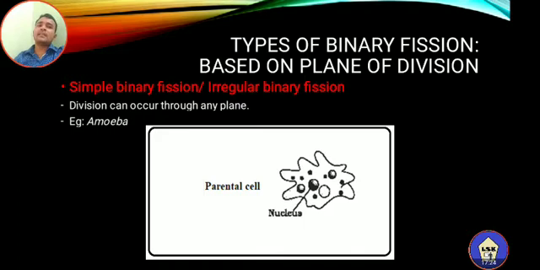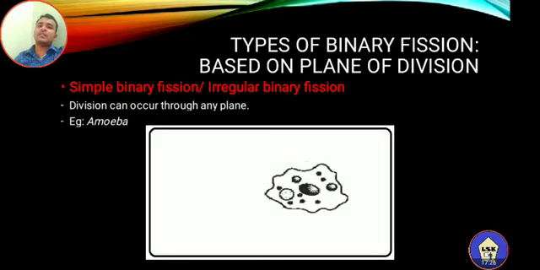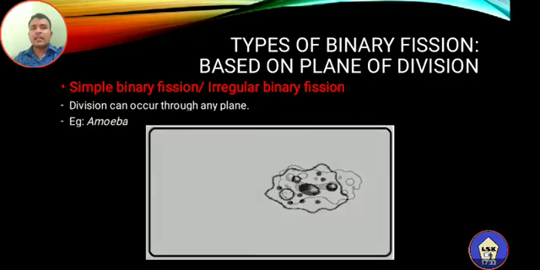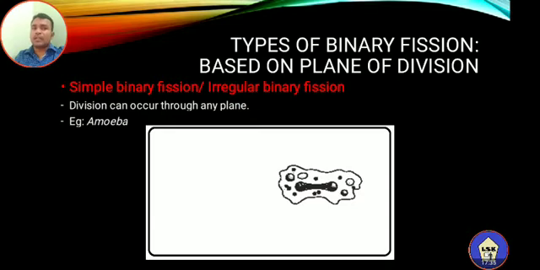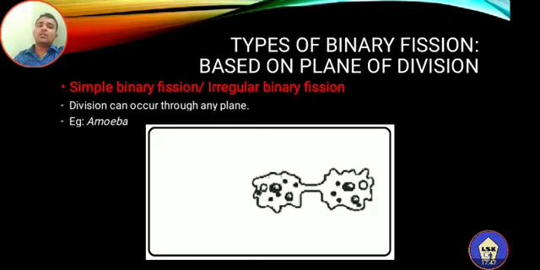Now what happens at the time of binary fission? First, there will be a change in the shape of the body or organismal cell. Slowly there is a division of the nucleus. You can see the dividing nucleus here. So first the nuclear division, karyokinesis, takes place. This is the endomitosis, and now the divided nuclei will get separated.